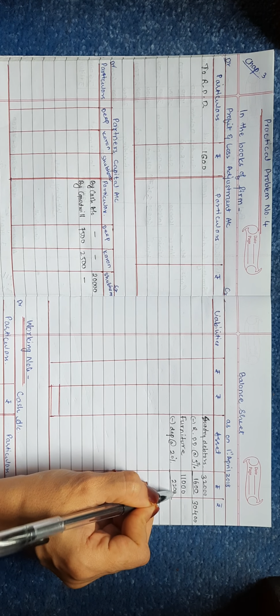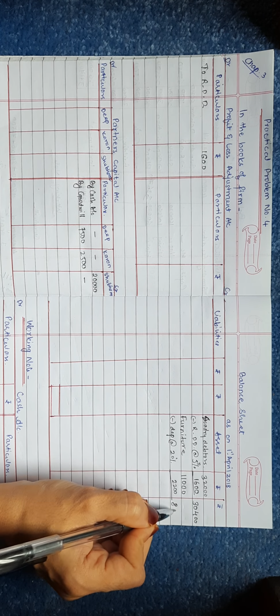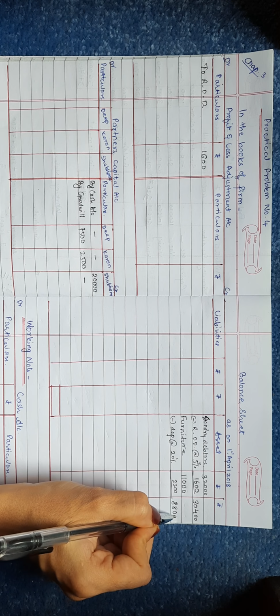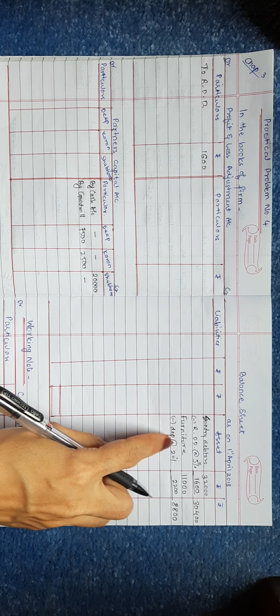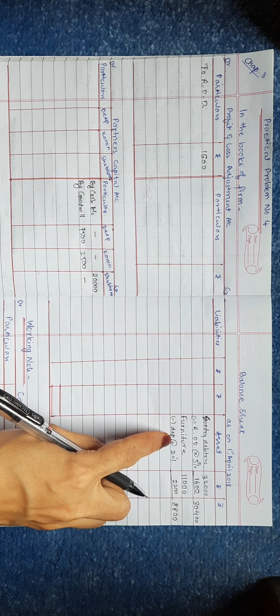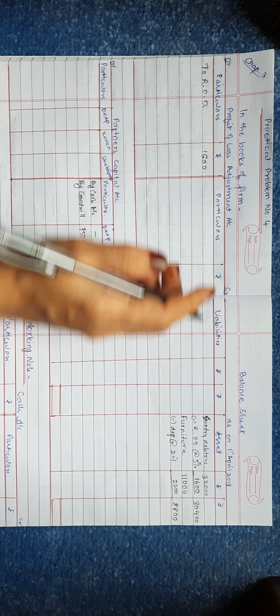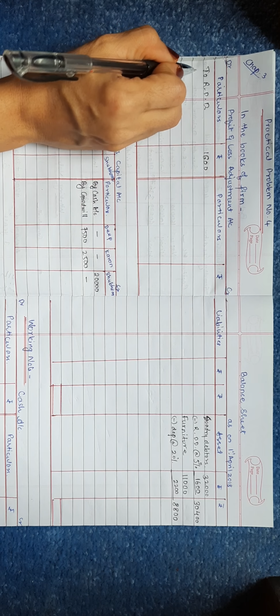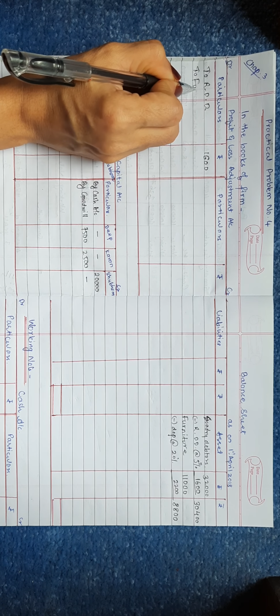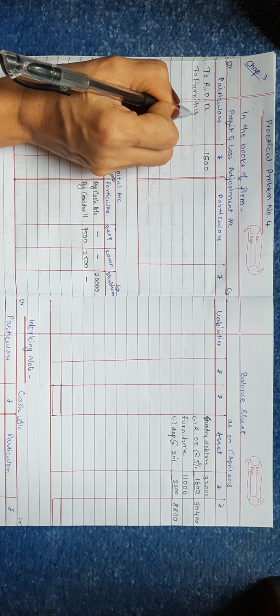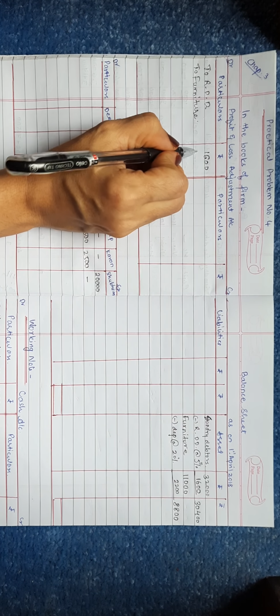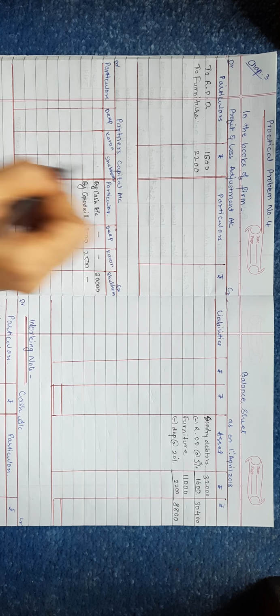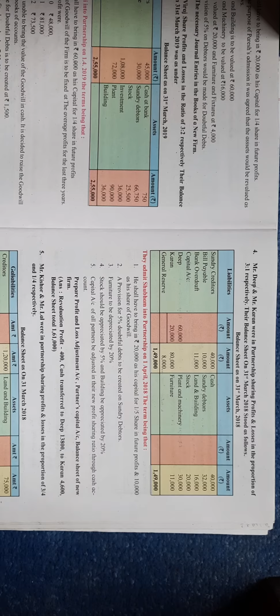2,200 here. Deducted from 11,000, you will get 8,800 in the outer column. Depreciation of an asset means decrease in the value of asset. It is recorded to the debit side of profit and loss adjustment account, writing to furniture. How much? 2,200 as an amount of depreciation.